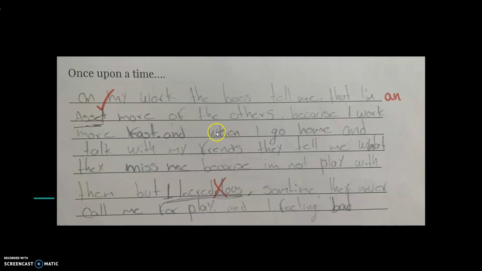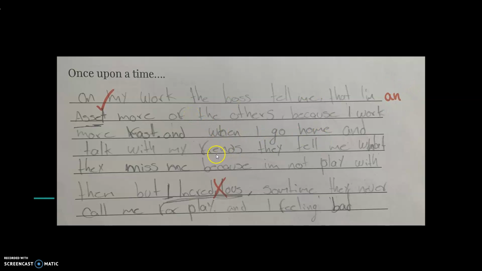A couple more. On my work, the boss told me that I'm an asset. So this would work because asset is a noun, and a noun is being used to describe this person. I am a asset. However, you need an article. You always need an article before a noun. You could say I'm the asset or I'm an asset, but it needs to have an article.